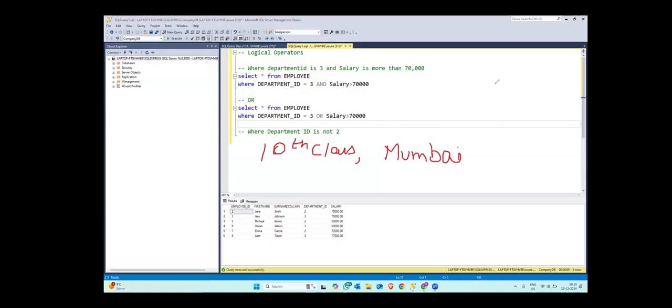Now, in an and condition, let us say I am in a school. I want students who are in 10th class and should be from Mumbai only. But in an or condition, either they could be from Mumbai, does not matter if they are in 7th, 8th, 6th standard, but they should be from Mumbai, or they could be from 10th class, does not matter if they are from Delhi, Pune, Hyderabad, Chennai, but they should be from 10th class. So if any of the conditions is true, then it is or. But if you want both the conditions or all of the conditions to be satisfied, then it is and. Okay.